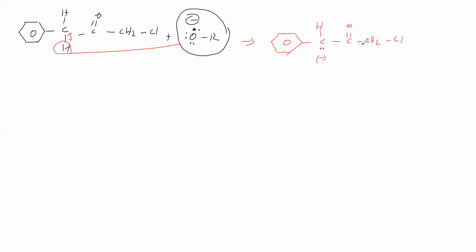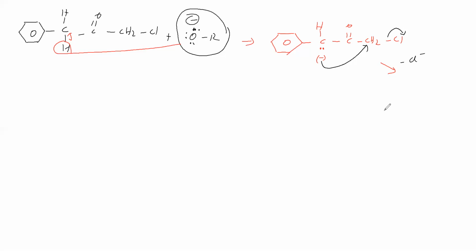What is the next step that we will see? In the next step, the carbanion attacks this carbon, this bond shifts to Cl, and Cl minus is leaving.